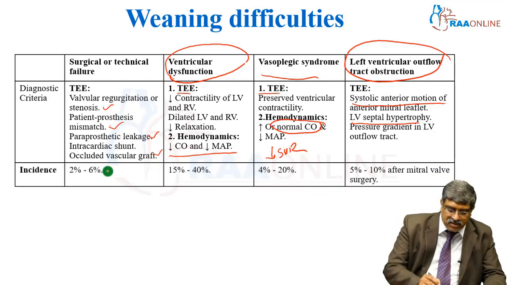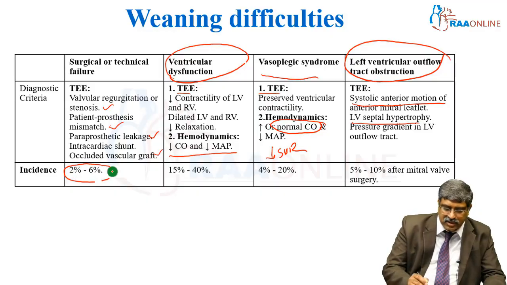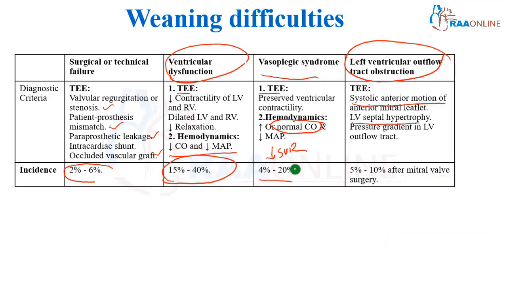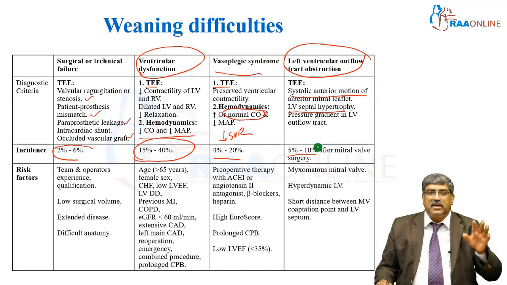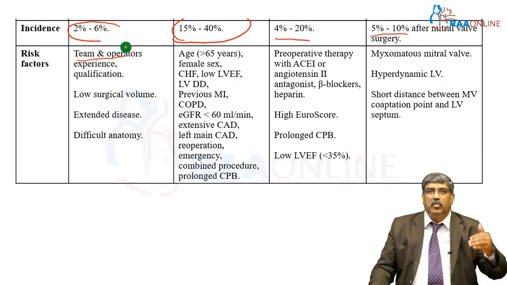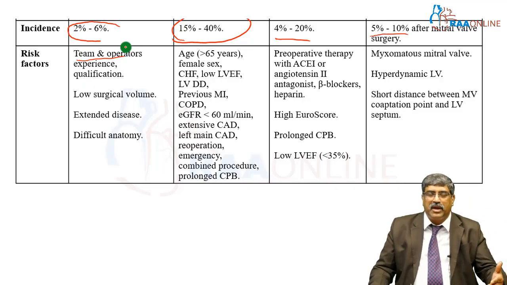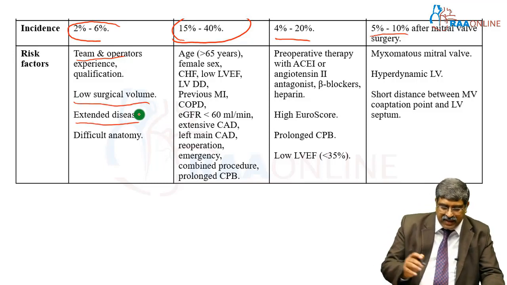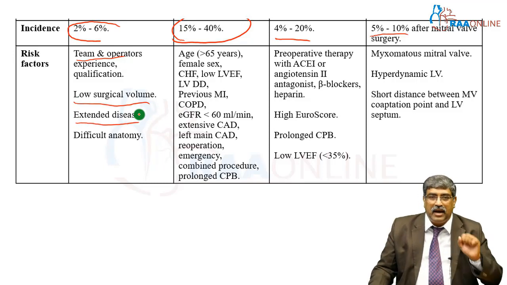The incidence of surgical technical failure is around 2 to 6%. Ventricular dysfunction, which is the most common type, is between 15 to 40%. Vasoplegic, it is 4 to 20%. And left ventricular outflow tract obstruction is 5 to 10% after mitral valve surgery. The risk factors for surgical or technical failure include team and operator experience. The newer the team, the more complications you can expect. Low surgical volume, severe extended disease, and difficult anatomy.